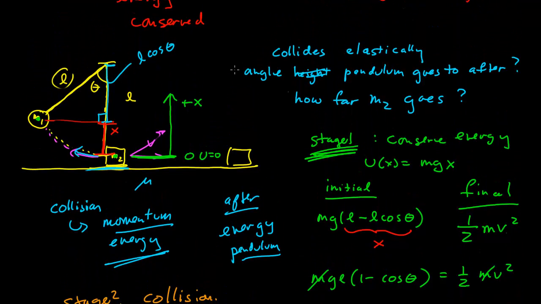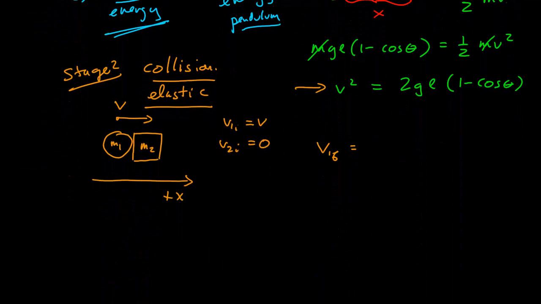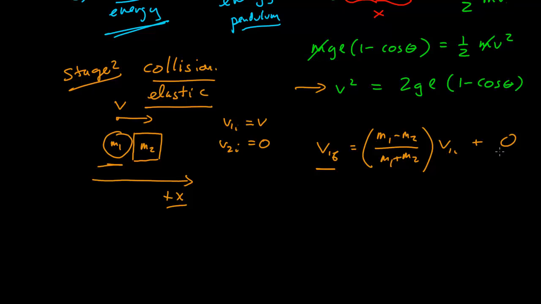At the moment, I'm going to answer this question. I want to know what angle the pendulum goes to after the collision. So in this case, at first, I'm only interested in the final velocity of the pendulum. Given this setup where I've defined this to be my pendulum mass 1, my block mass 2, this is my x-coordinate system, I'm looking for the velocity v1 final. And from the equations we derived before, this is going to be (m1 minus m2) over (m1 plus m2) times v1 initial plus something times v2 initial, which is 0 because it starts at rest.